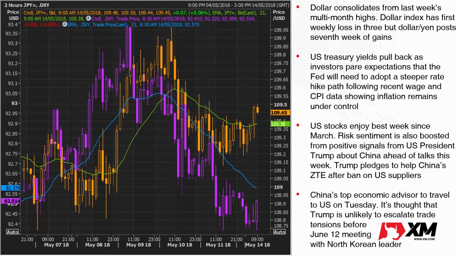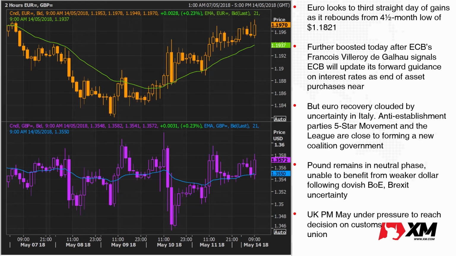So overall, that is positive for the markets, and we're seeing mostly positive Asian stocks this morning and in Europe as well, at the European Open. And last week we saw strong gains for the major US indices, where they enjoyed the strongest week since March. Let's now turn to European currencies.